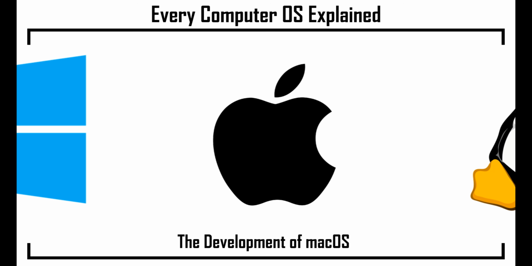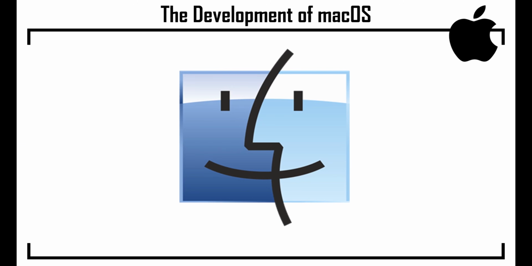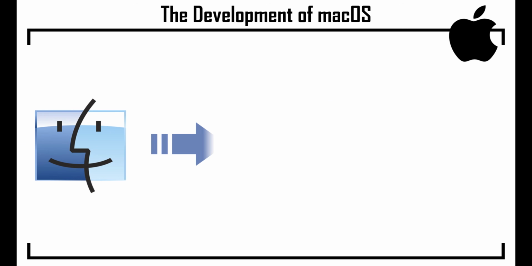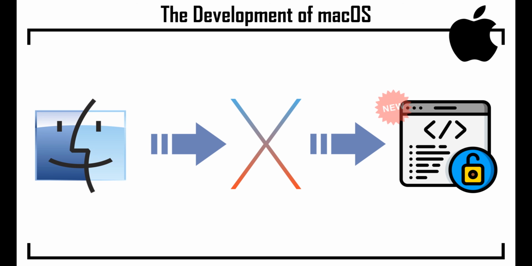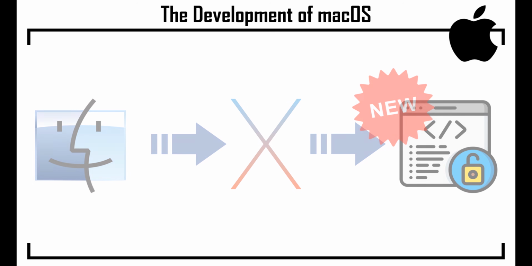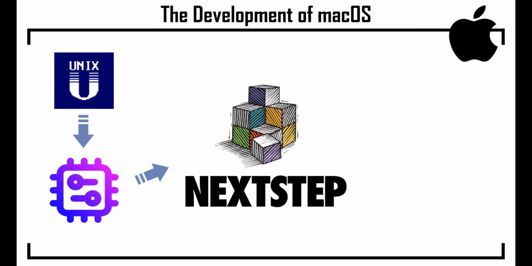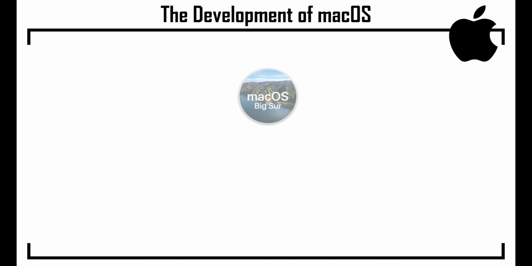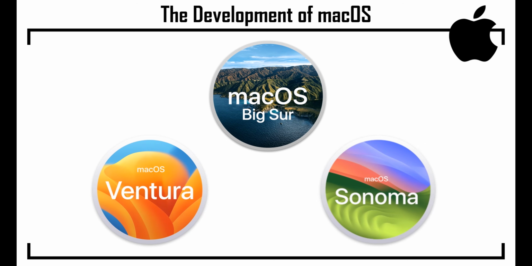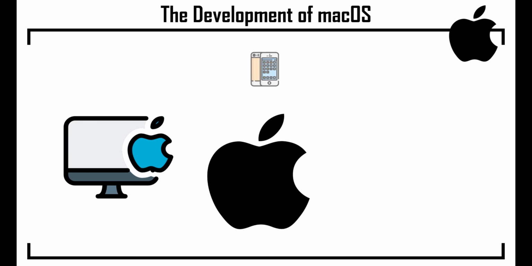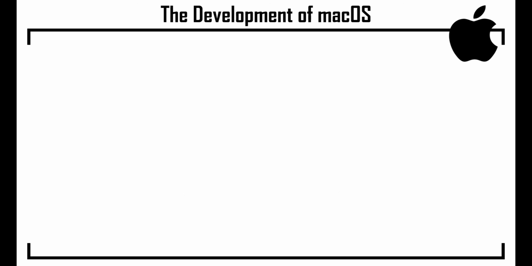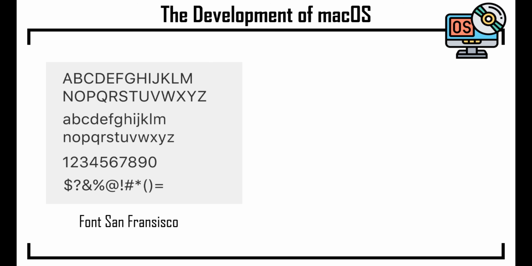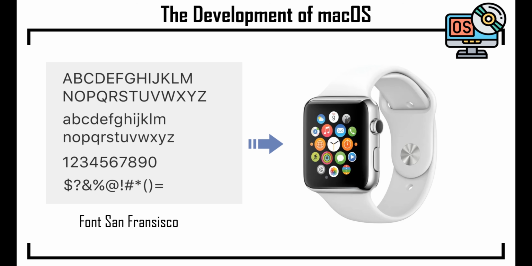The development of macOS. macOS was not about to lose the race. In 2001, Mac OS X, or macOS 10, was born. It replaced the classic Mac OS with an entirely new codebase. By utilizing the Unix-based NeXTSTEP kernel, Mac delivered a stable, secure, and elegantly designed operating system. Successors like Big Sur, Ventura, and Sonoma have only strengthened the integration between the Mac ecosystem and the iPhone and iPad. You may recognize the San Francisco font as a hallmark of modern Apple products, but it was originally designed for the Apple Watch back in 2014.